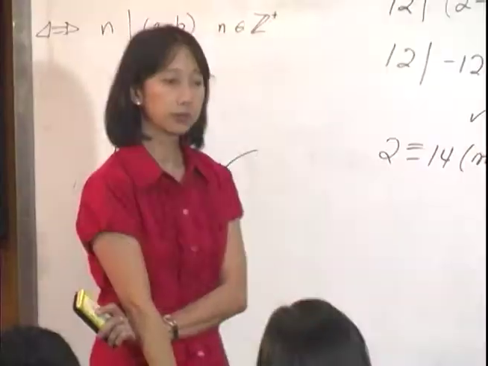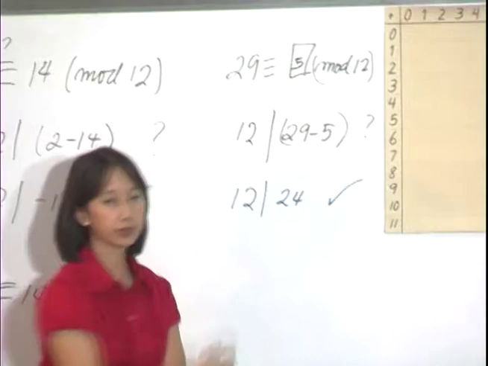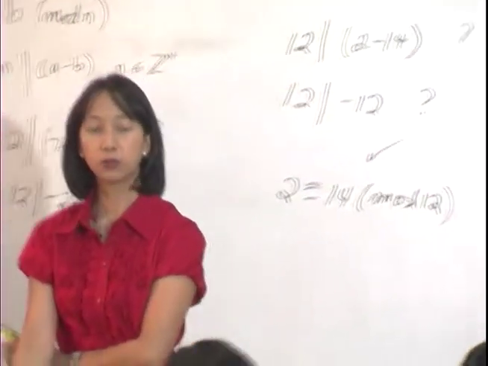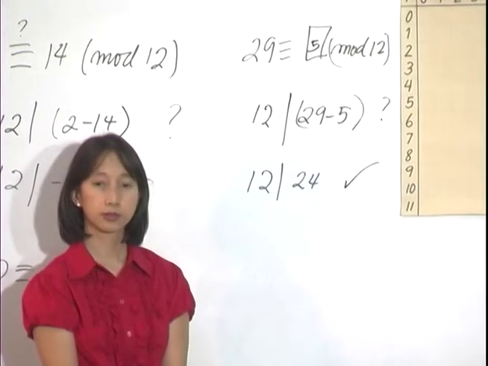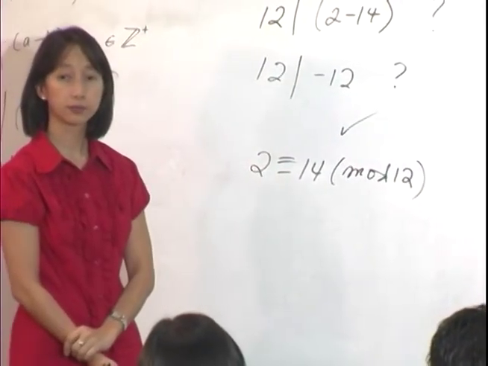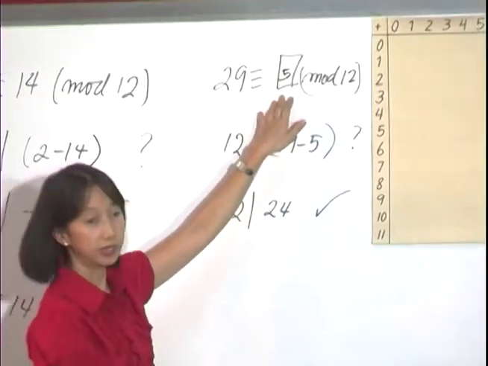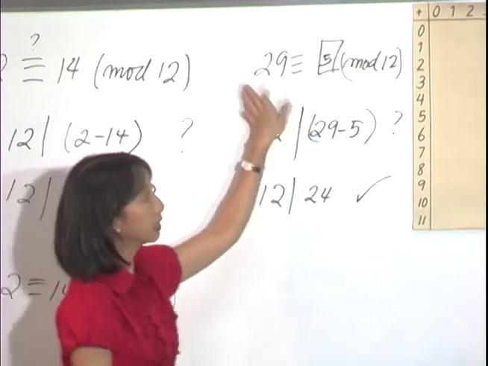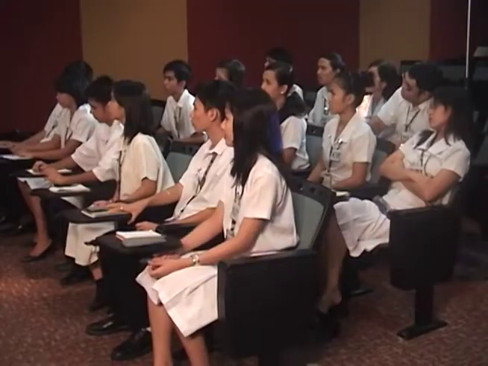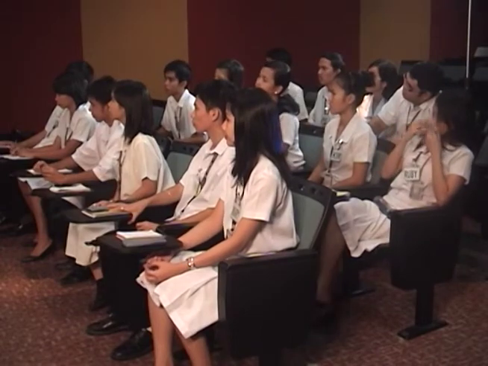There's an easier way to look for the missing b. Can you think of an easier way to arrive at the missing b? What if I ask you to divide 29 by 12? What remainder would you get? 5. What if I ask you to divide 14 by 12? What remainder would you get? 2. Actually, the easier way to look for the letter b here is to divide a by n and get the remainder.